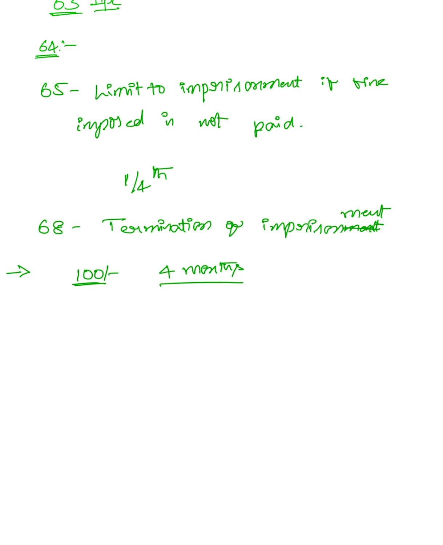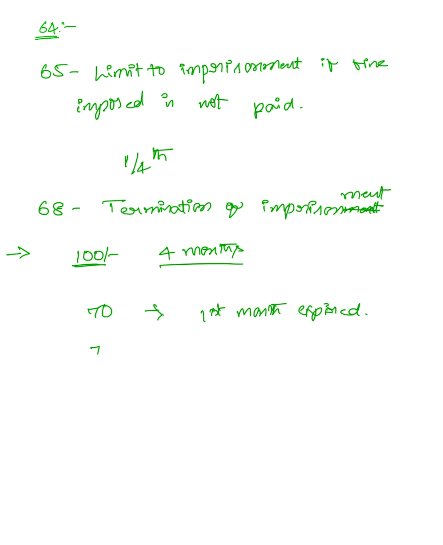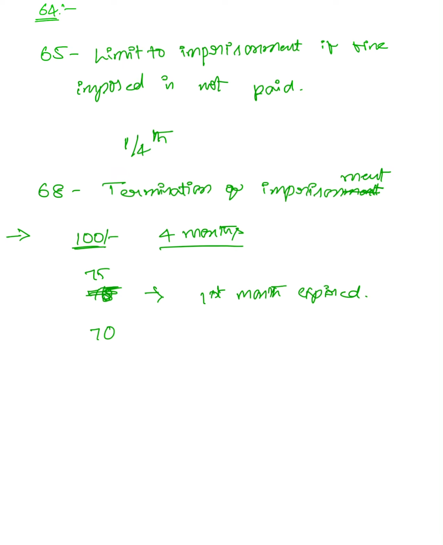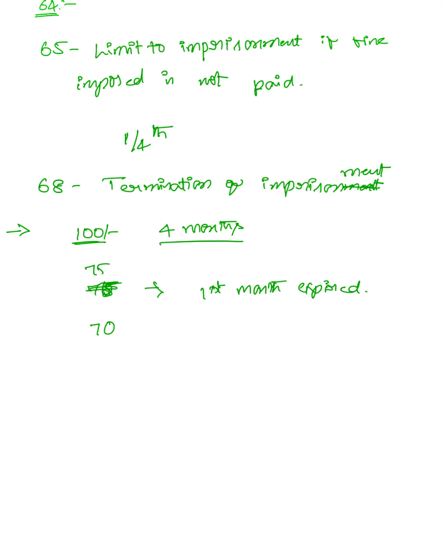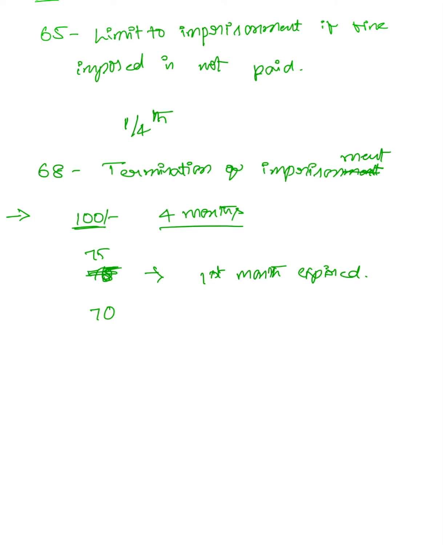Here, if 75 rupees of the fine is paid or levied before the expiration of 1 month of the imprisonment, A will be discharged as soon as the first month expires. If 75 rupees is paid or levied at the time of expiration of the first month or at any later time while A continues in imprisonment, A will be immediately discharged.